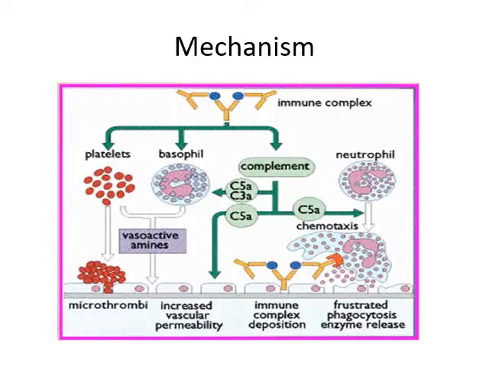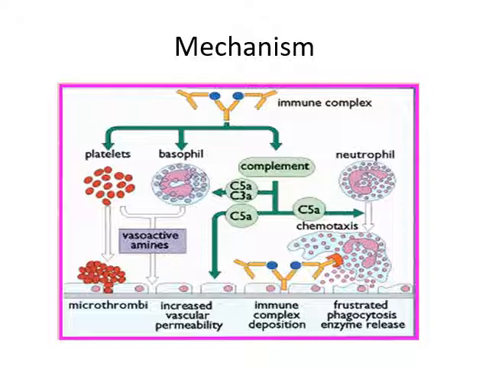Now we'll discuss the mechanism of type 3 hypersensitivity. Immune complexes which are formed will lead to activation of cells and the complement system. Platelets are also activated, which will lead to microthrombi. On the other hand, activation of complement will lead to generation of anaphylatoxins, chemical mediators like C5a and C3a, which will lead to inflammation.